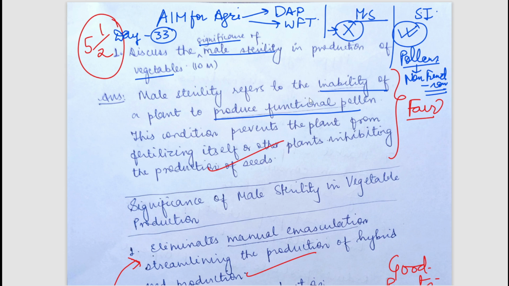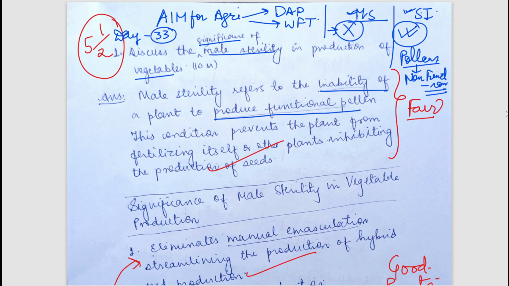So this is a basic difference which you should know between male sterility and self incompatibility, because both of the terms are very important and there are high chances that they will be asked in your examinations, because they have been asked several times before. I think every year a question is from either male sterility or self incompatibility. You can observe the trend if you see the PYQs. So I hope you understood what male sterility is.